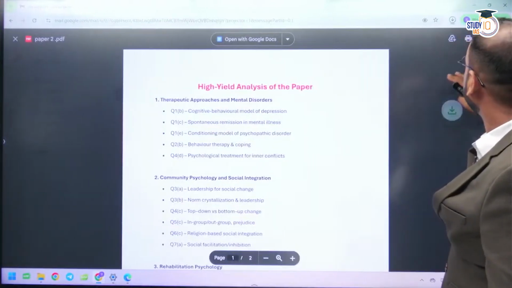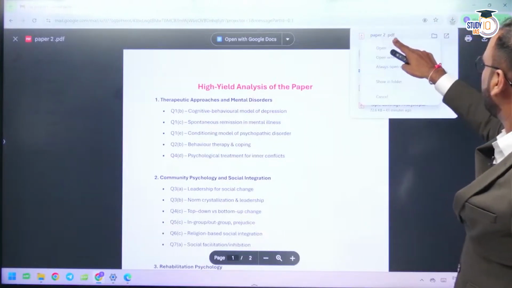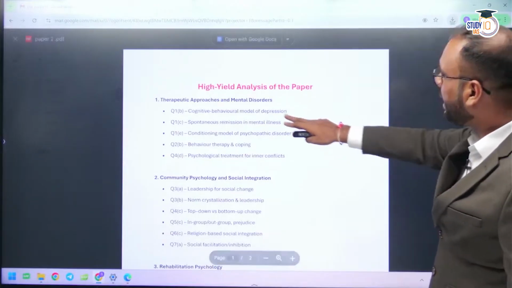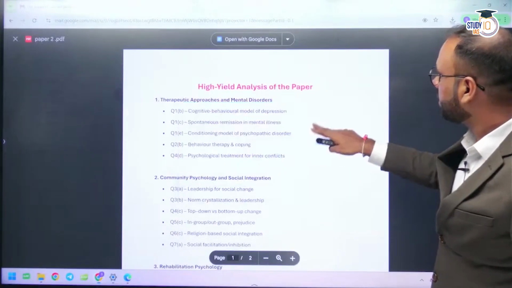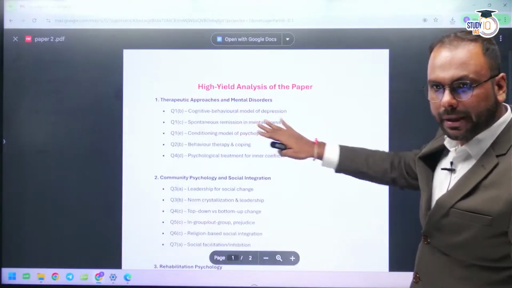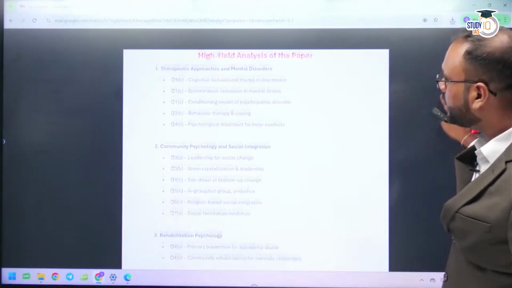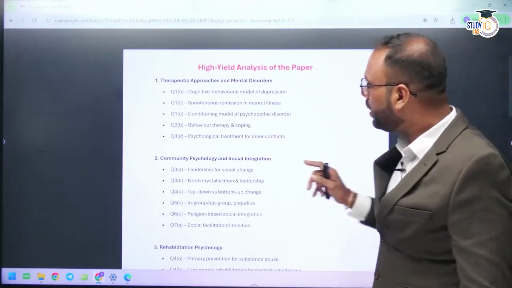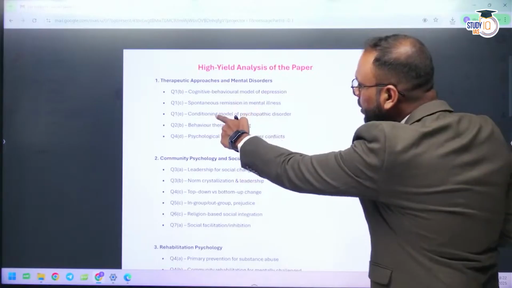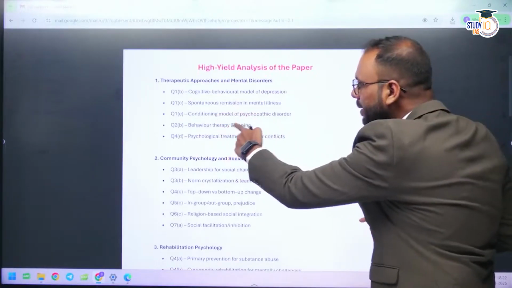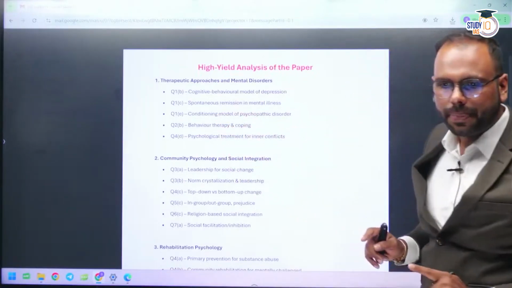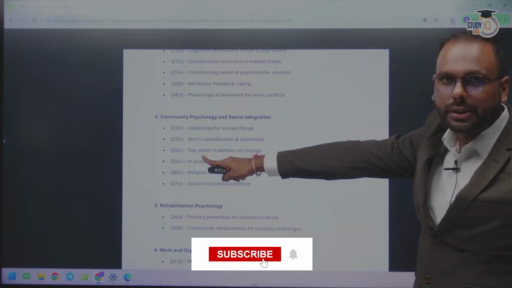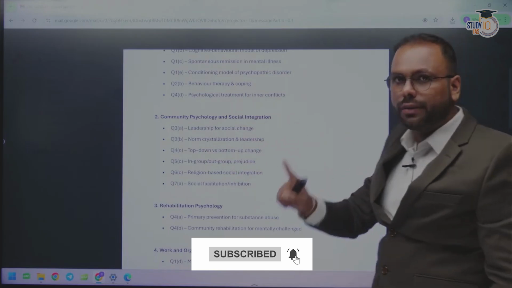We just see from which area they have asked maximum questions. You can see over here also that the high-yielding area is therapeutical approaches. So this is the area, therapeutical approaches, where you will find maximum questions in paper 2. This area is dominant in paper 2. Cognitive behavioral therapy, spontaneous remission, conditioning model, behavioral therapy, psychological treatment are there. In the same way, the second area is community psychology. Community psychology is always important.